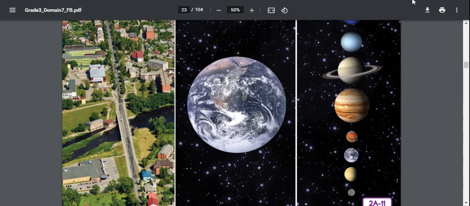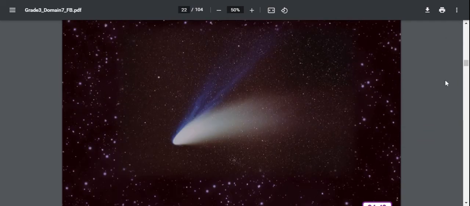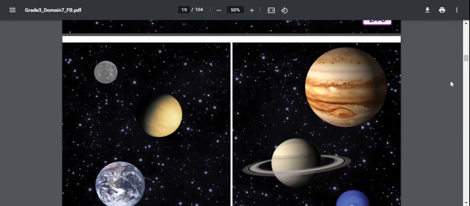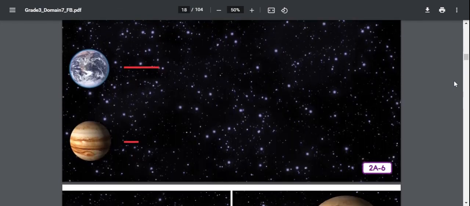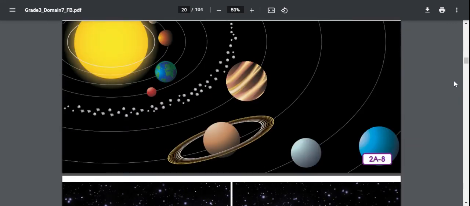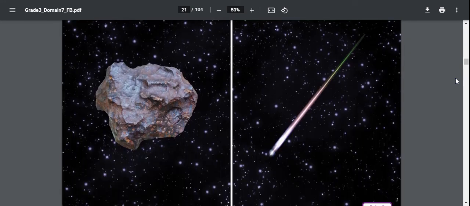Let me see, these three images, come back to image 5. Okay. What are these? What are we seeing here?